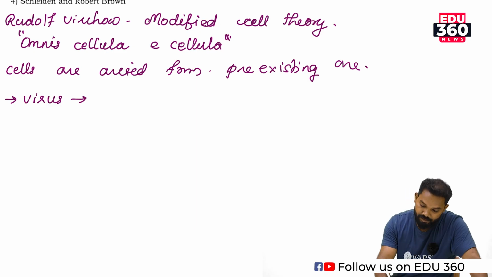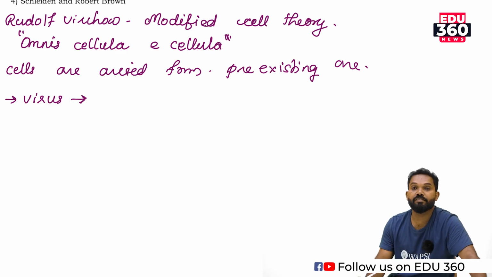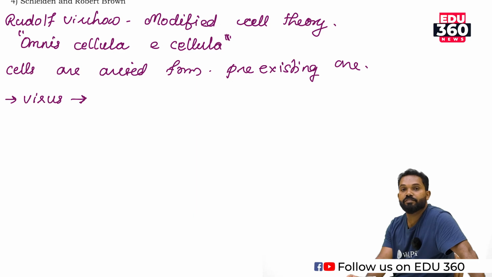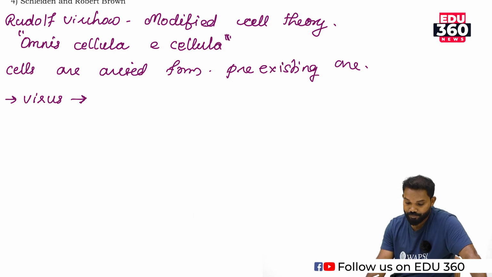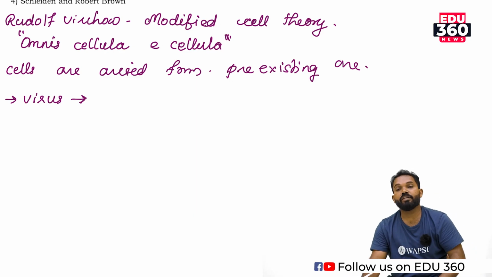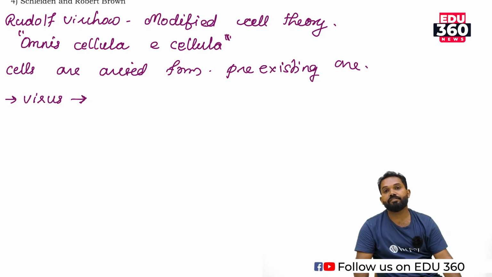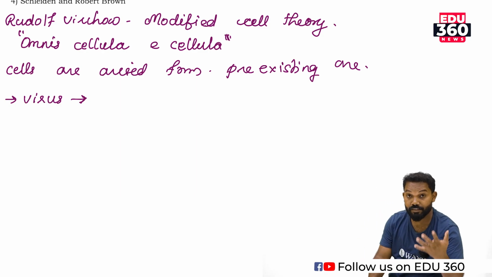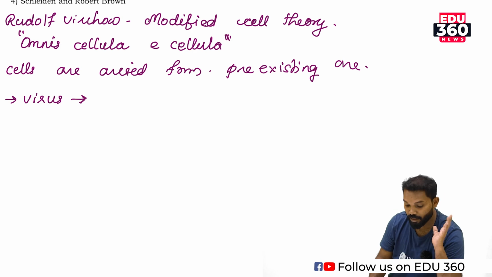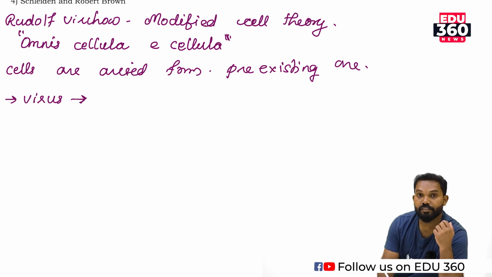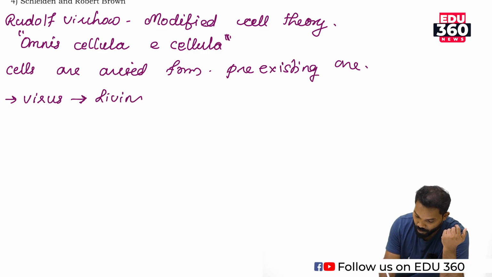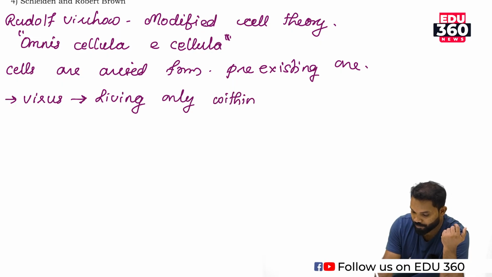Because a virus is not considered a fully living organism, nor a non-living thing. It is considered living only within a living cell.